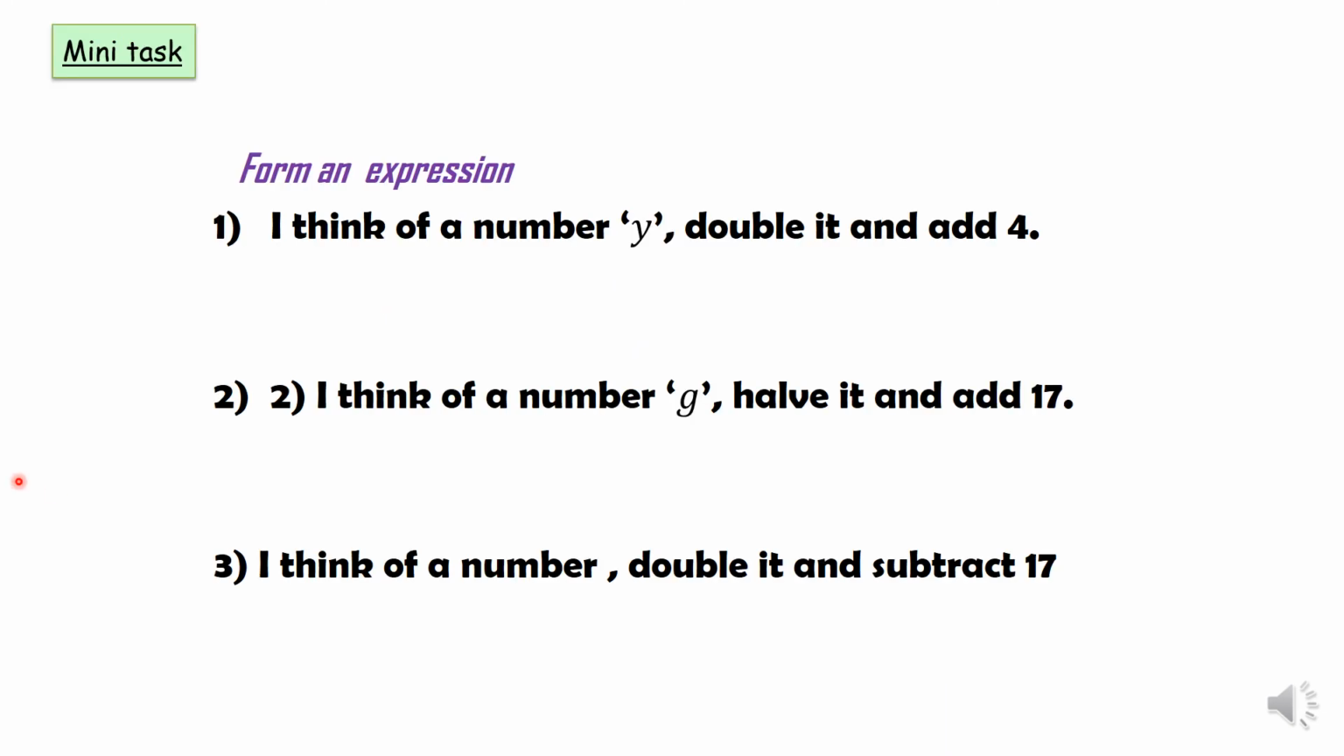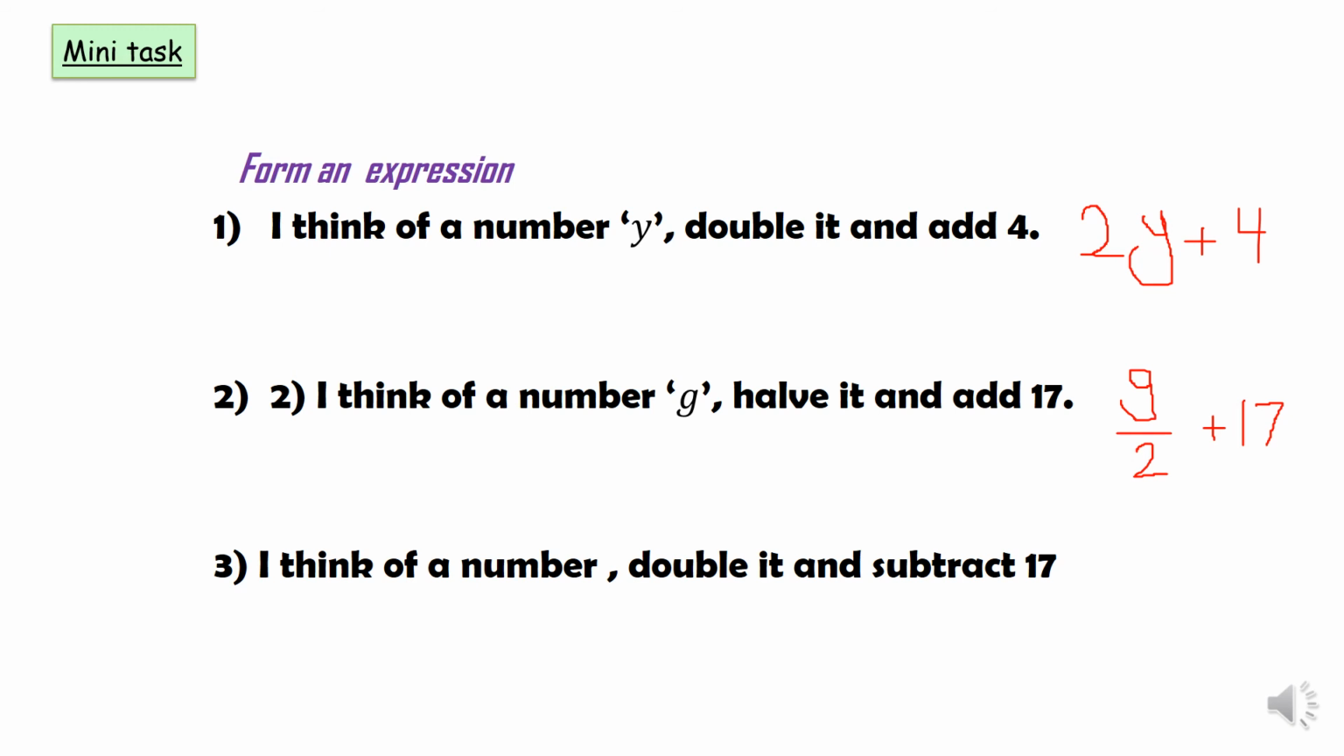Okay, here are some questions for you to try. Have a go, pause the video, and then once you finish, play it again. Okay, so let's go through the answers. For the first one, I think of a number y, double it, so that would be 2y, add 4. 2y add 4. Next one, I think of a number g, half it, so it would be g over 2, or divide by 2, then add 17. So g over 2 add 17.